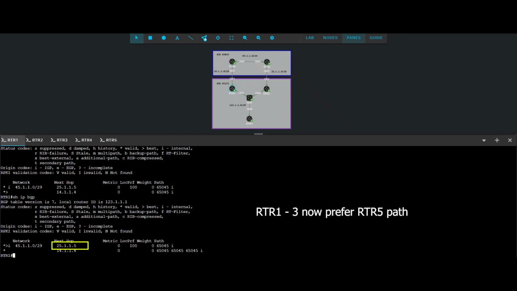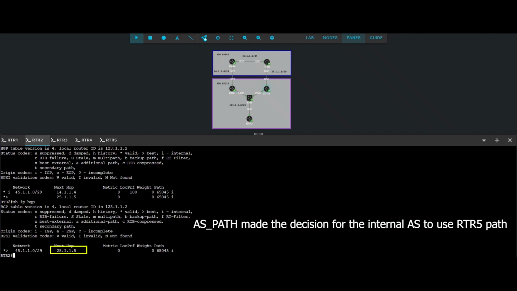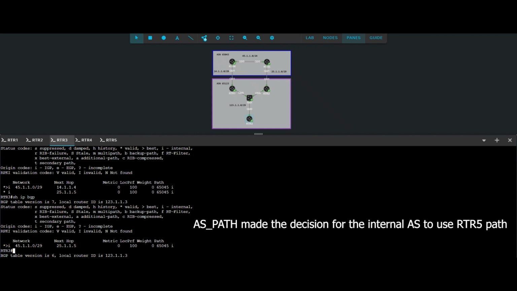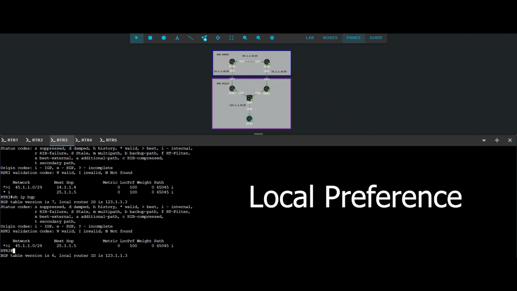All the routers agree, which is great, but the change was influenced by an external factor. Autonomous System 65123 still does not have sole control of influencing exit path selection. This is where the local preference comes into play.